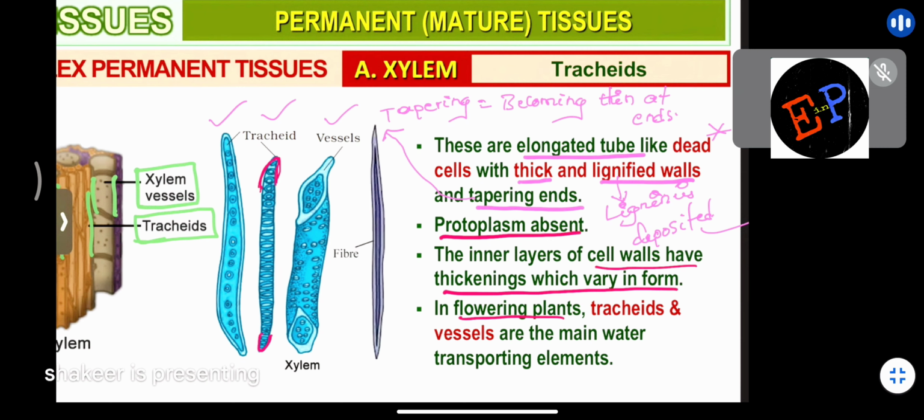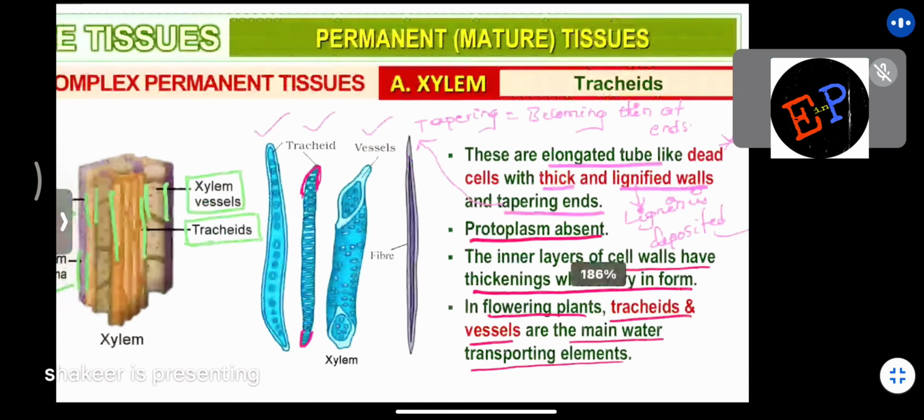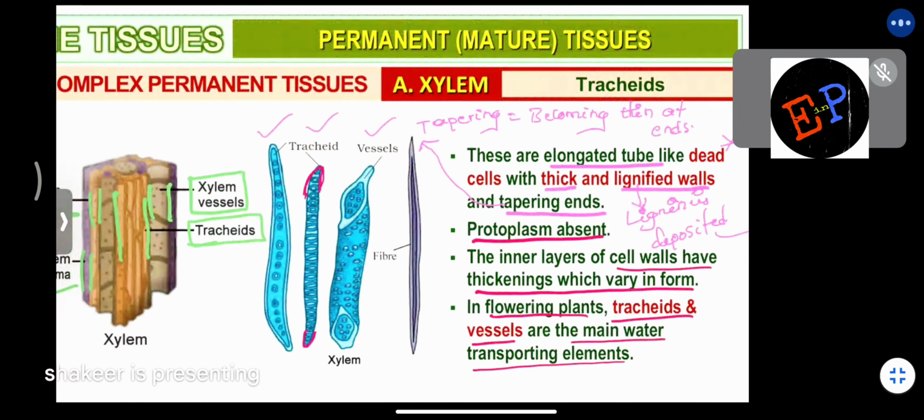So in flowering plants, tracheids and vessels are the main water transporting elements. Therefore, in flowering plants, which are the main water transporting elements, ma? Tracheids and vessels. Xylem is made up of four parts, no? Out of these four parts, which are responsible for water transportation? Tracheids and vessels. So this is the point which you should remember. Clear now? So remember up to here, we will continue in the next class. Clear, ma?